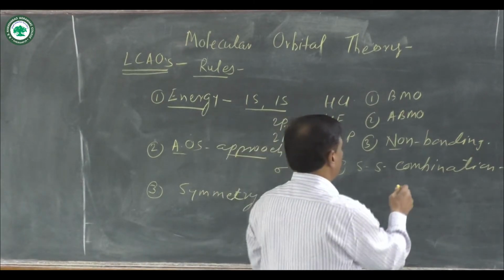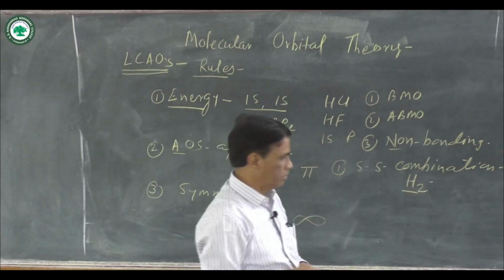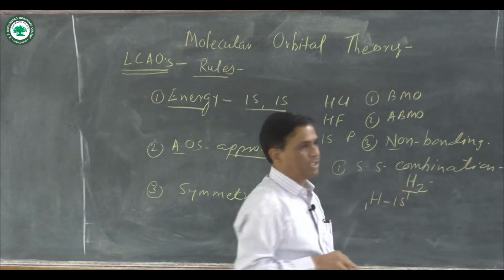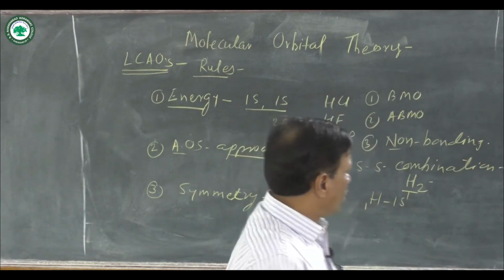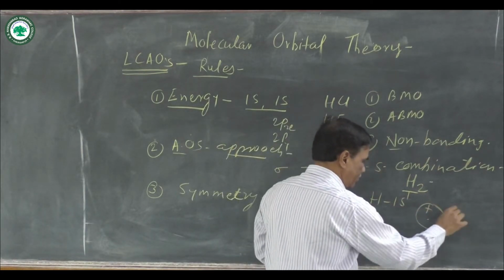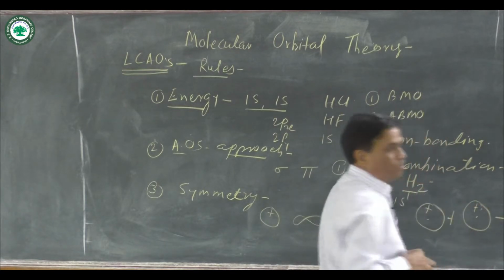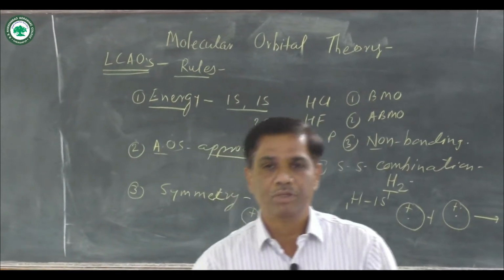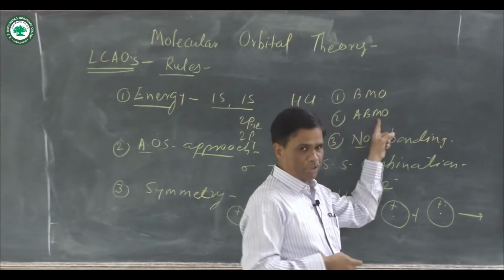An example is the formation of the H2 molecule. You know that hydrogen has atomic number 1 and the ground state electronic configuration is 1s1. In the s orbital a single electron is present. S orbitals are all over positive. They are spherical in shape, and there is a combination of these two s orbitals and molecular orbitals are formed. There are two types of molecular orbitals: one is known as bonding molecular orbital and the second is known as anti-bonding molecular orbital.